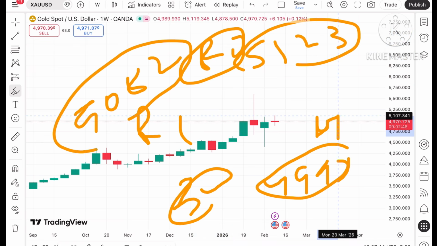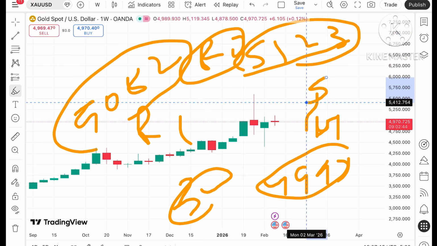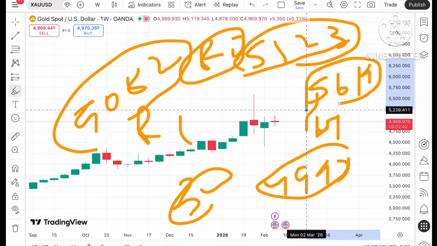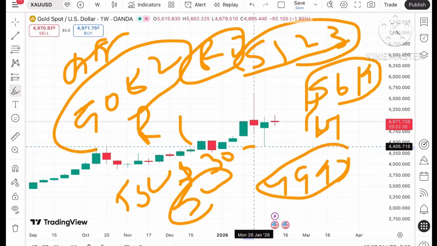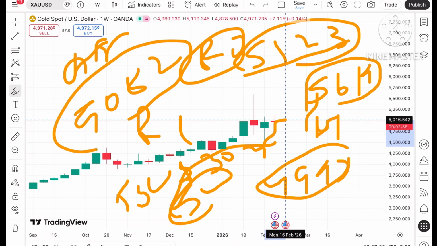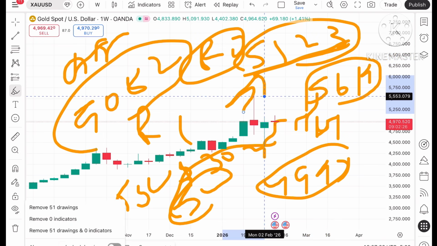Okay, and once it starts going above this level and sustains on the basis of the weekly chart, we can see it can touch a level of $56.19, which is an all-time high. So trail your SL by around $30 to $40 depending on the risk if the price keeps moving over 5000 on a weekly chart. Okay, and the confirmation will come towards a level of 5090, and if the price keeps moving over 5123, we can see there can be a further upside.